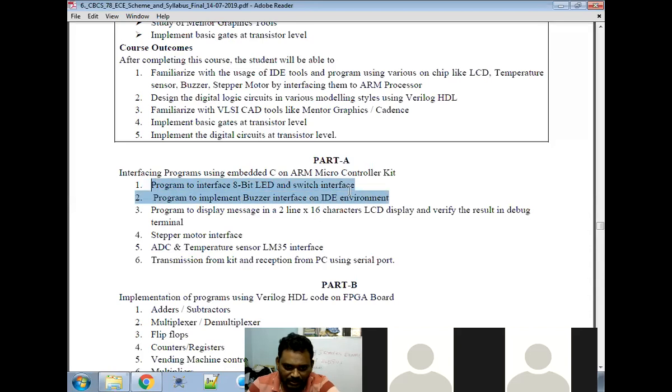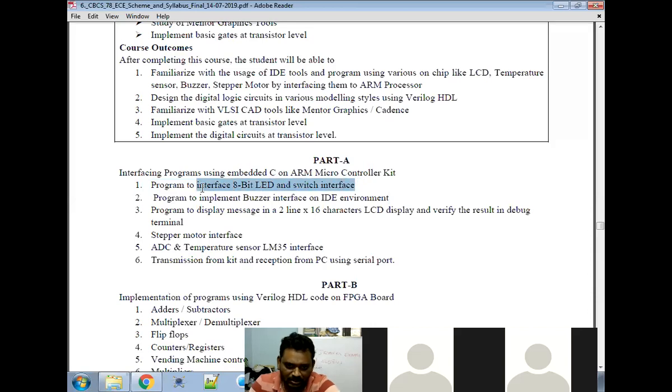So this is the actual thing. According to the syllabus, you need to interface 8 LEDs and 8 switches, so that with respect to the switches, the LEDs operate. You need to develop that. I don't want to tell you any of these programs. I will give different experiments according to that, so you need to do the actual experiment.